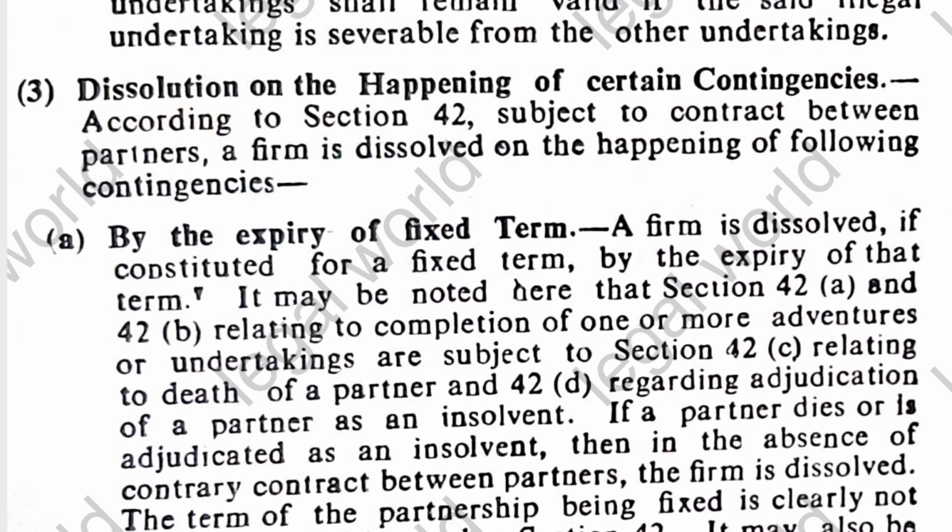It may be noted that section 42 clause A and clause B, relating to the completion of one or more adventures or undertakings, are subject to section 42 clause C, relating to the death of a partner, and section 42 clause D, regarding the adjudication of a partner as an insolvent.